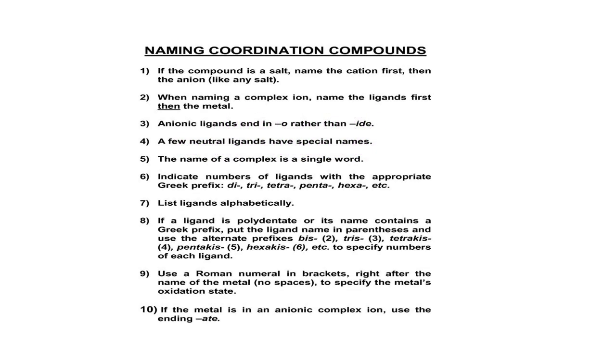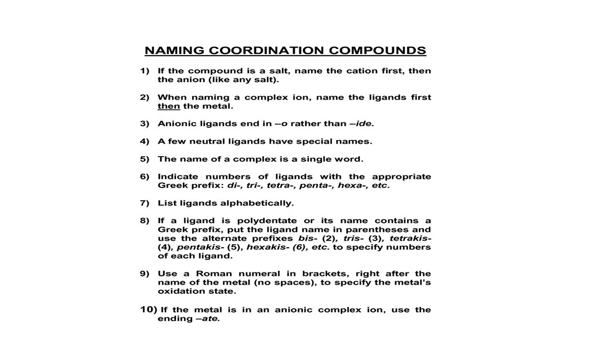The first rule is, if a compound is a salt, name the cation first, then the anion. The next point is, when naming a complex ion, name the ligands first, then the metal ion. Anionic ligands end in 'o' rather than in 'ide'. For example, a chloride ligand has to be called a chloro ligand. A few neutral ligands have special names, or else the neutral ligands are given their names as they are.